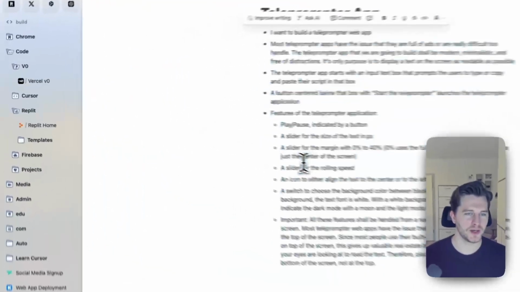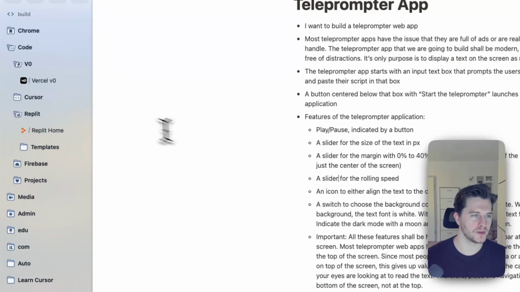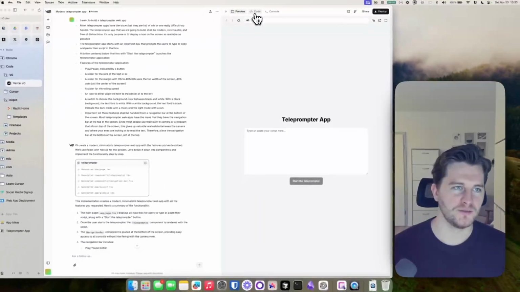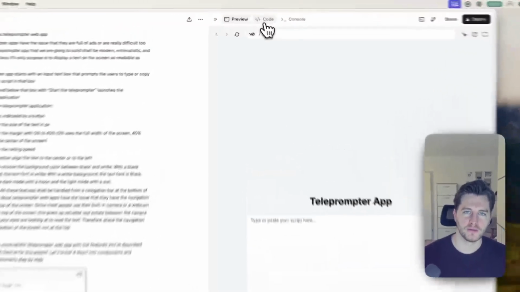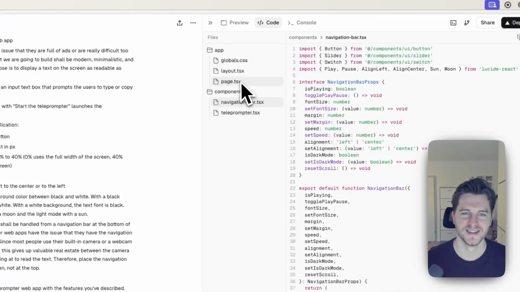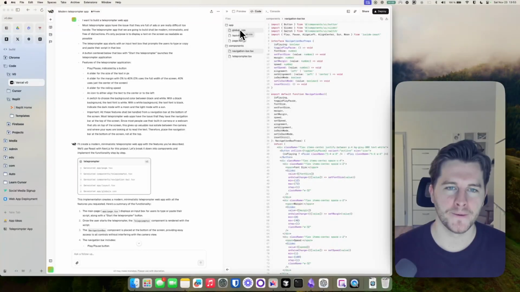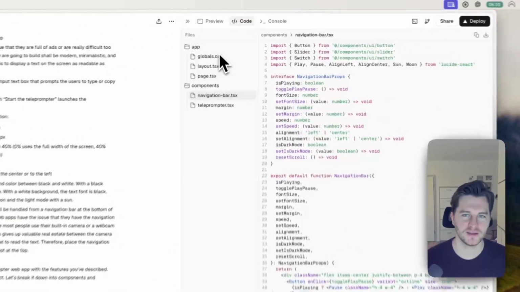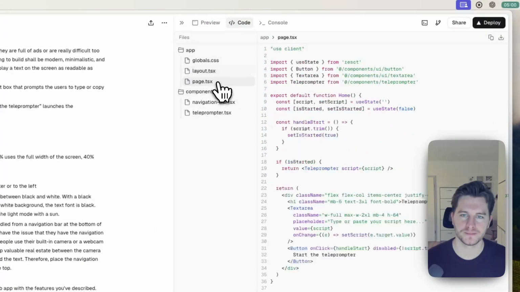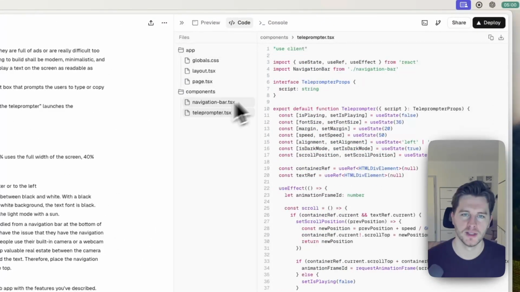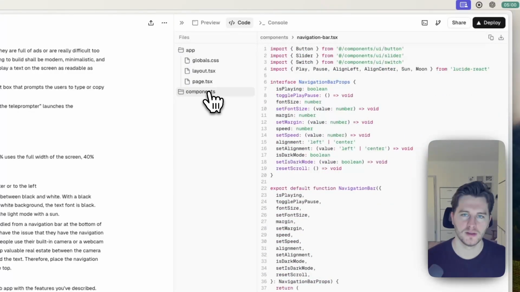And now what I would do is I would go to Vercel, V0. Is it Vercel or Vercel? I don't know, I've heard both pronunciations. And then I would go to... yeah, so this is tricky because we have more than one file actually. So I would probably use both.